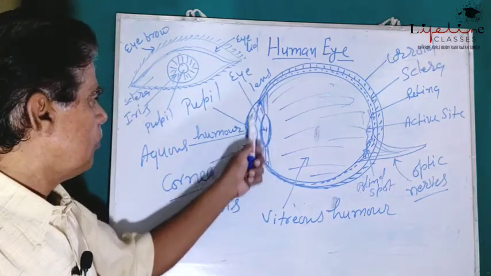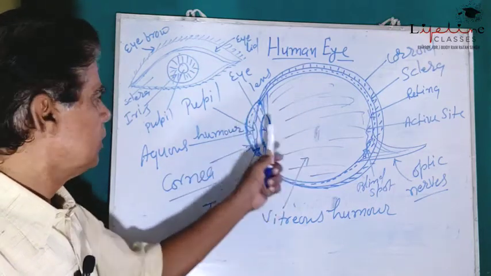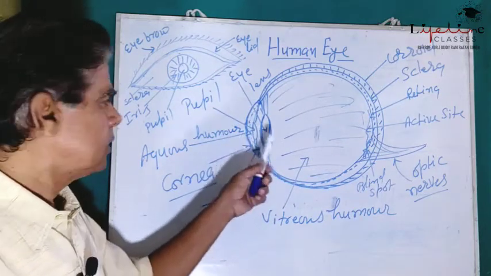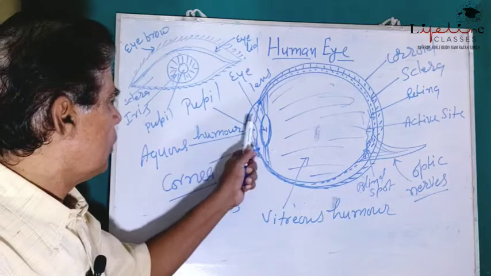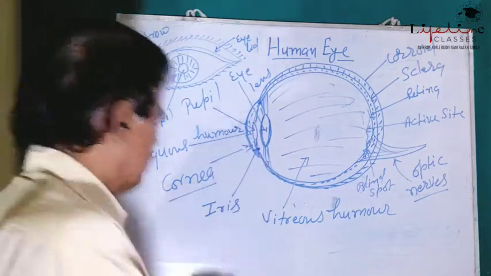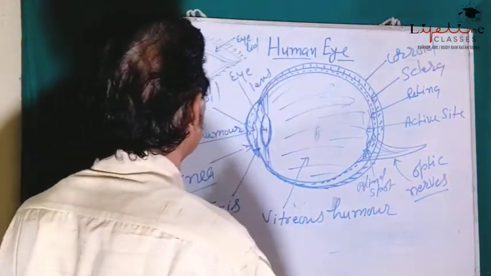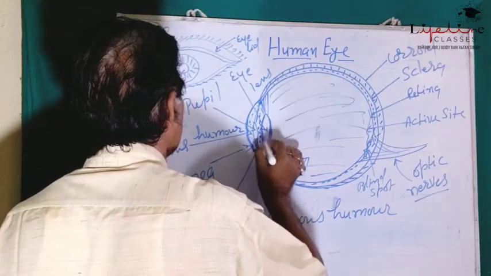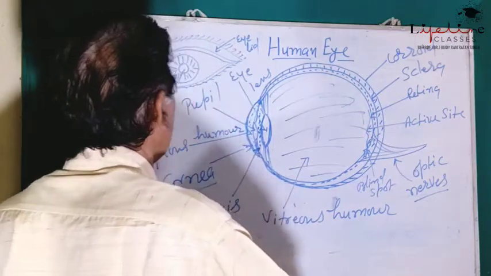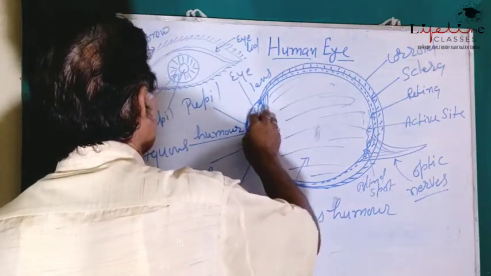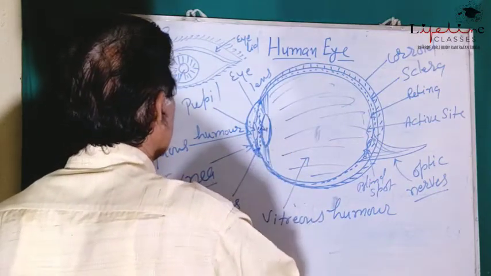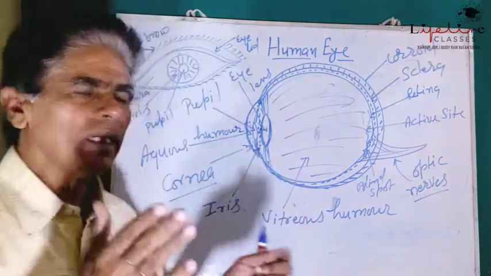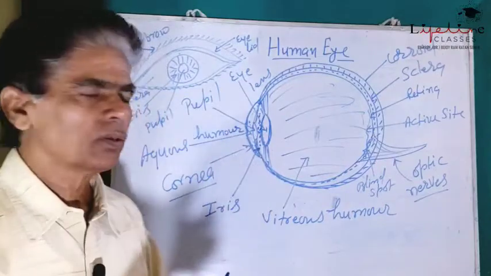And behind this aqueous humor the iris is present. Behind the iris this is the space where the aqueous humor is present, and this separates the iris from the eye lens.